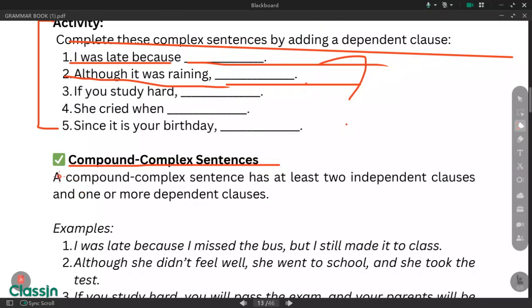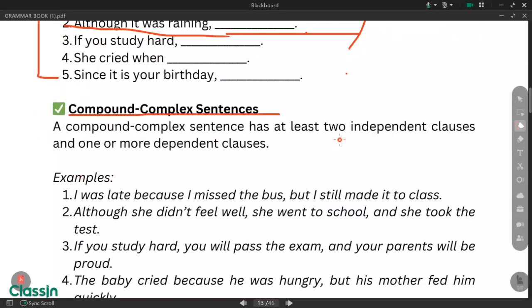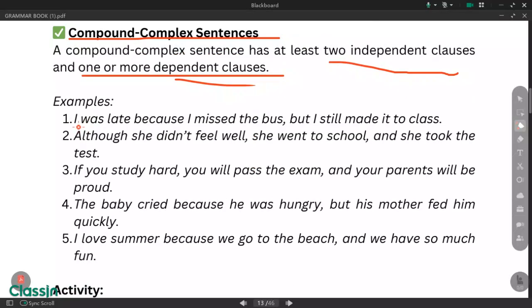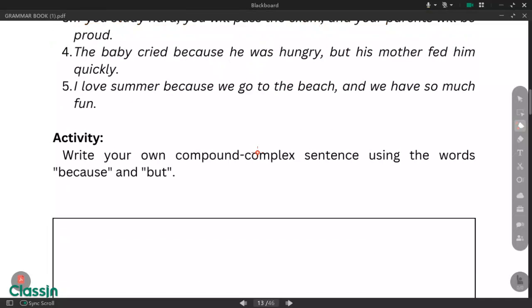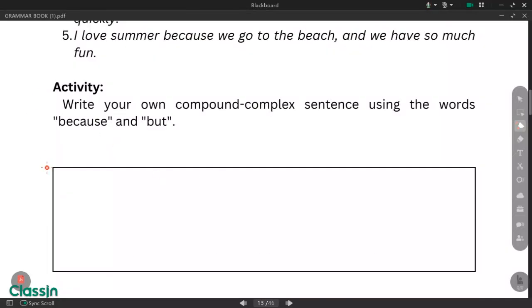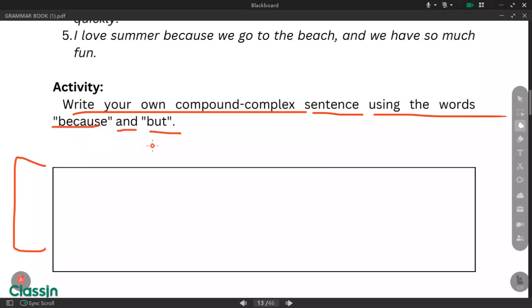Compound-complex sentences. A compound-complex sentence has at least two independent clauses and one or more dependent clauses. Example: I was late because I missed the bus, but I still made it to class. So it's a compound and complex sentence. So in this activity, you write your own compound-complex sentence using the words because and but. Okay, one sentence will do.